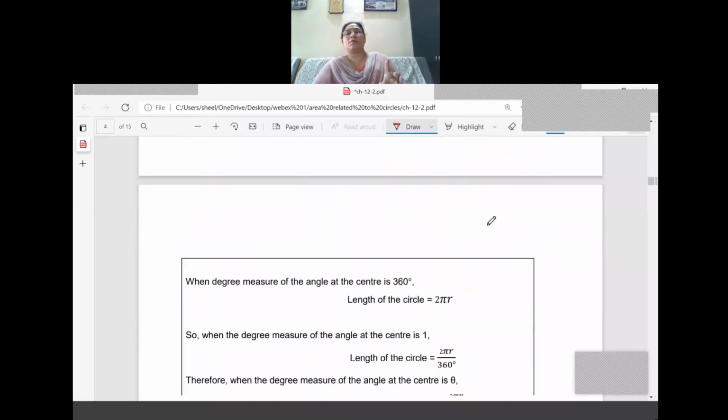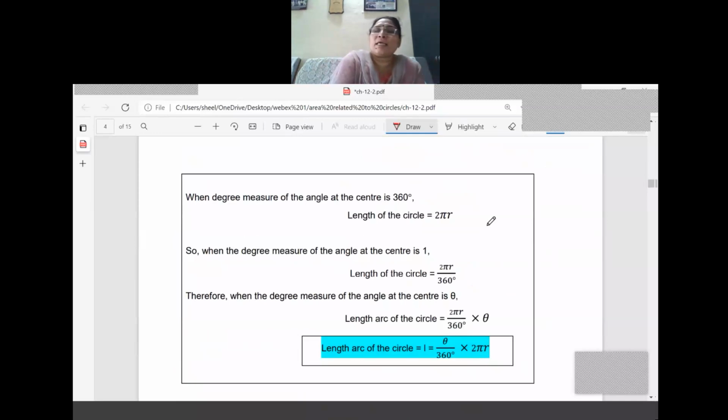Let us see the length of the circle now. When the angle is 360 degrees, it is a complete circle. What is the length of that circle? It is equal to 2 pi r, that means the circumference. Now we apply the unitary method again. When the angle at the center is 1 degree, what is the length? 2 pi r divided by 360.